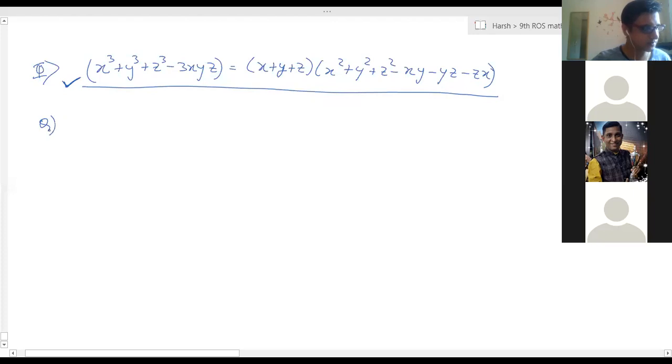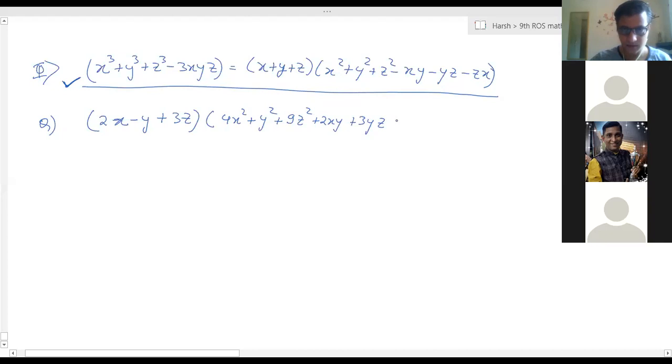Questions based on this, I'll take the first one: 2x minus y plus 3z into 4x square plus y square plus 9z square plus 2xy plus 3yz minus 6xz.